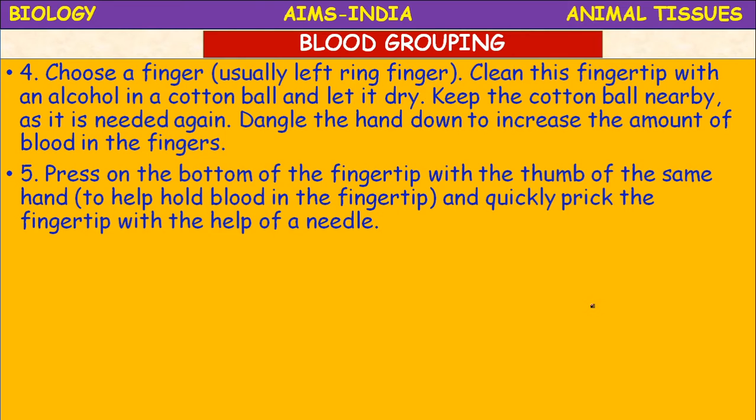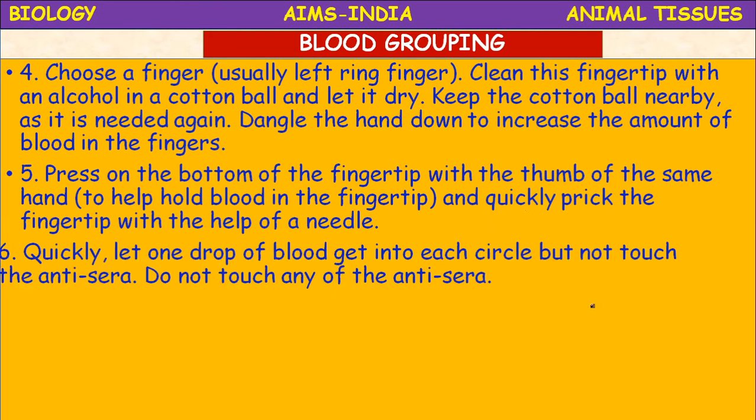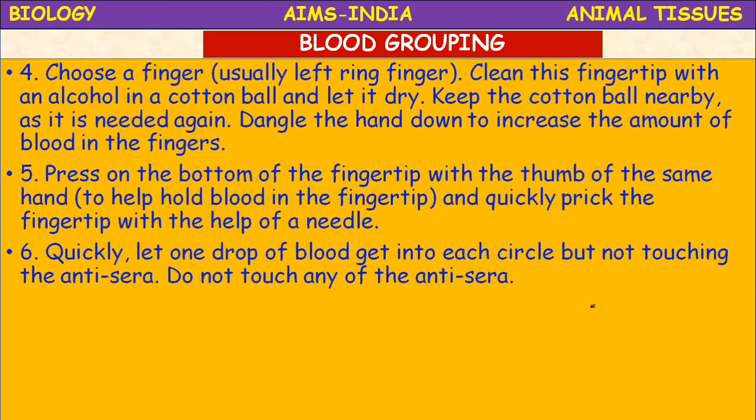So now first clean the needle with that alcohol cotton, and clean the finger and dangle the finger down, pressing with the thumb of the same hand, so that you can easily prick the finger, and you can collect the 3 drops of blood.